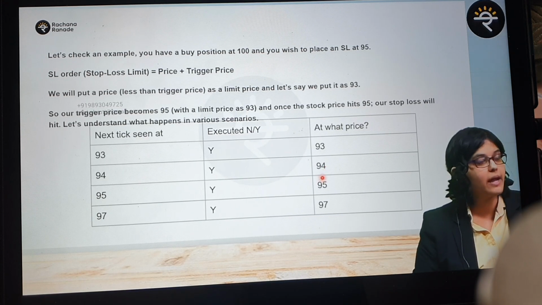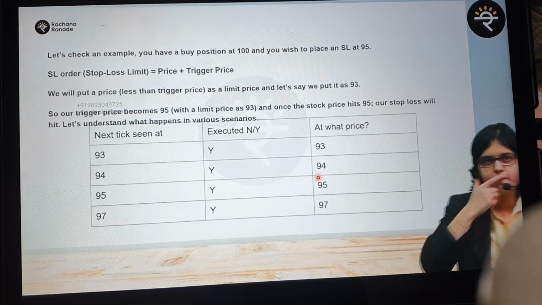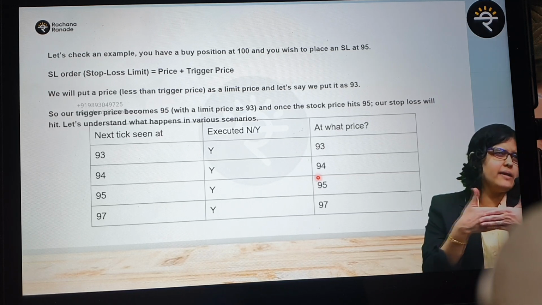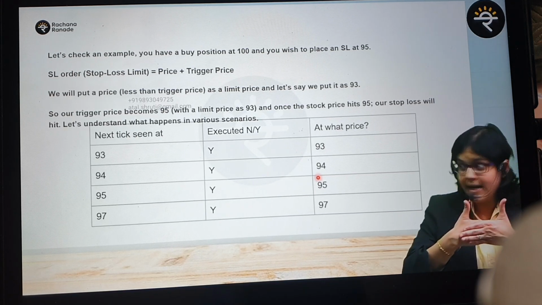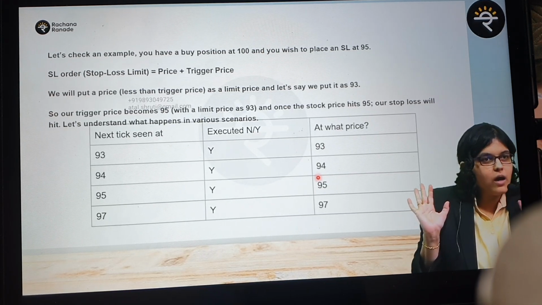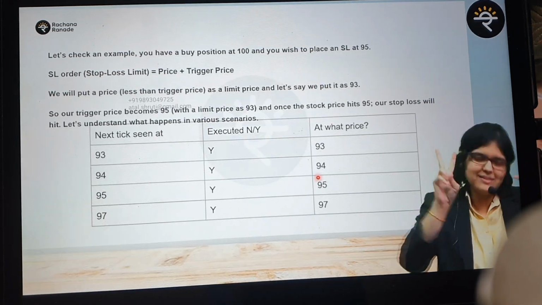Yes. At what price? 94. Now, you have set a limit at 93? Please tell me, if you have set a limit at 93, what do you mean by limit at 93? What are you limiting at 93? Your loss is being limited at 93. Means how much maximum loss you're okay to take? Maximum loss that you're ready to take. 7 rupees. Maximum loss appetite is 7 rupees.